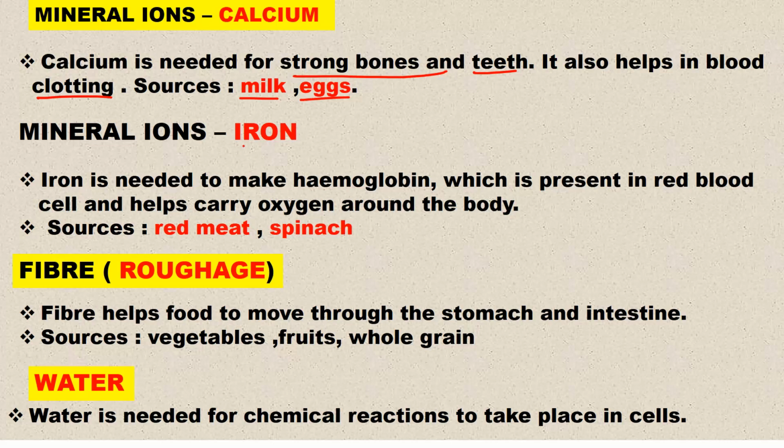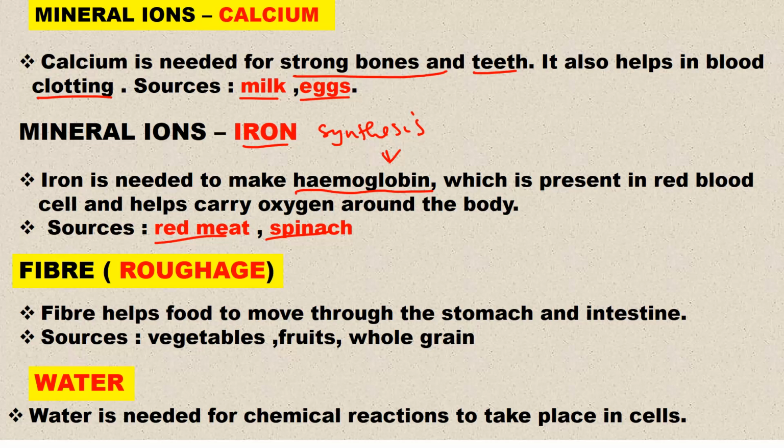What about iron as a mineral ion? Iron is needed to make hemoglobin. So this one is needed to make what? To make hemoglobin, which is part of the red blood cell and helps to carry oxygen around the body. In other words, iron is used in the synthesis, or making, of hemoglobin. Examples, we can talk of red meat and also spinach. These are sources of mineral ion.